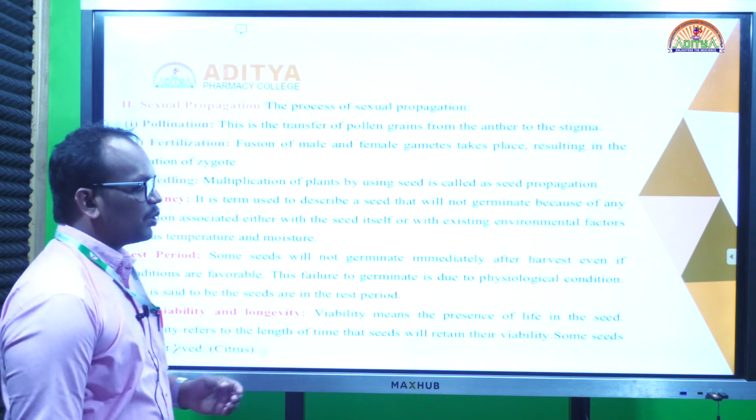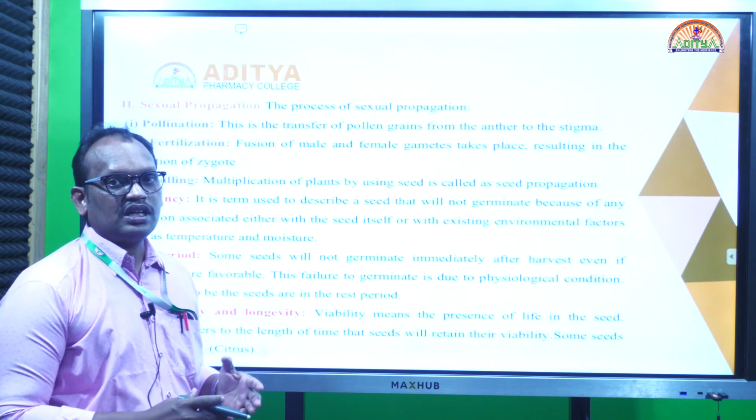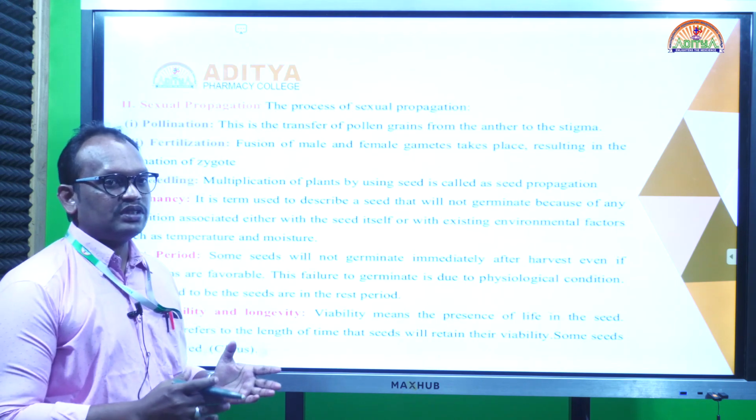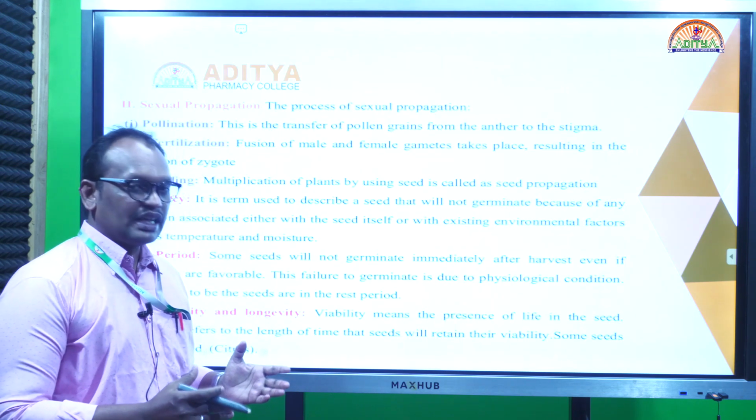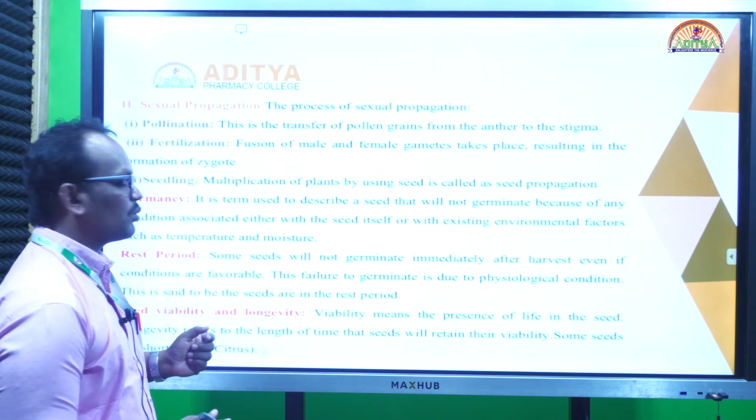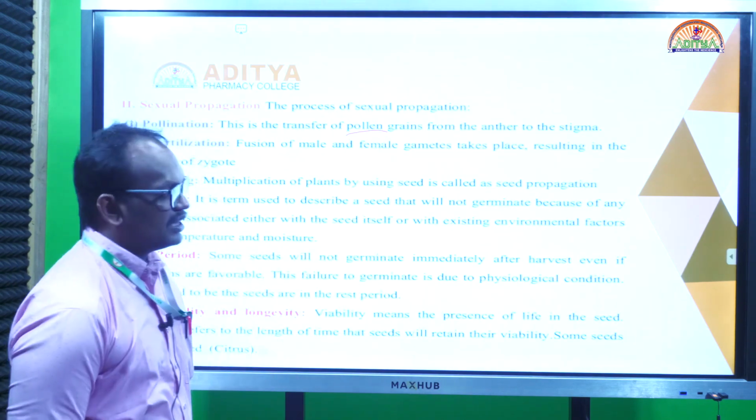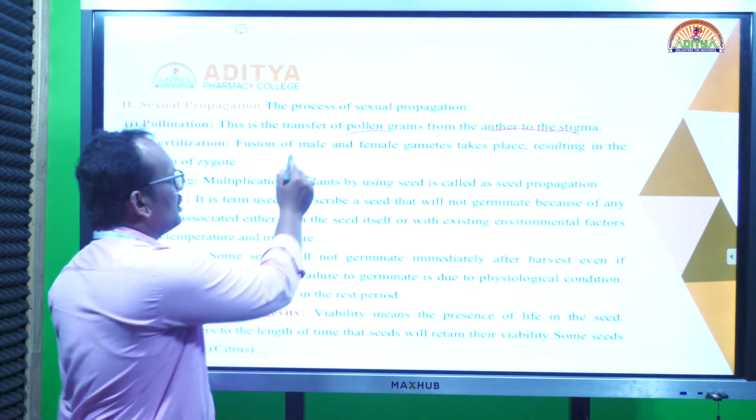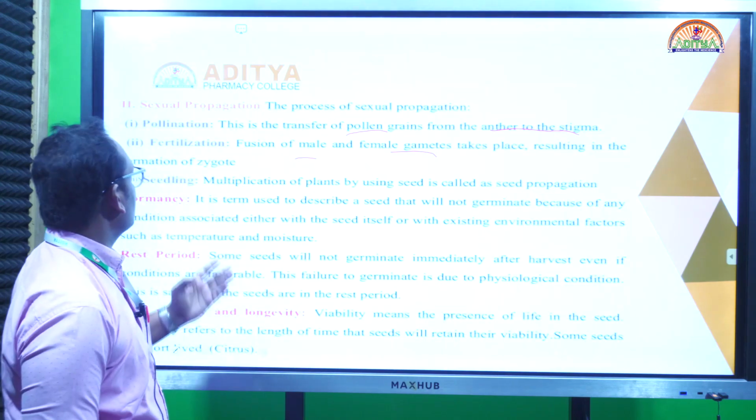Coming to sexual propagation, we can say that the sexual method of propagation is also called seed propagation. There are male and female flowers, and sometimes the same flower has both pollen grains and eggs. We call this process the sexual method of propagation or seed propagation. Here the pollen grains are present in the anther, and fusion of male and female gametes takes place. That's why we call this the sexual method of propagation.